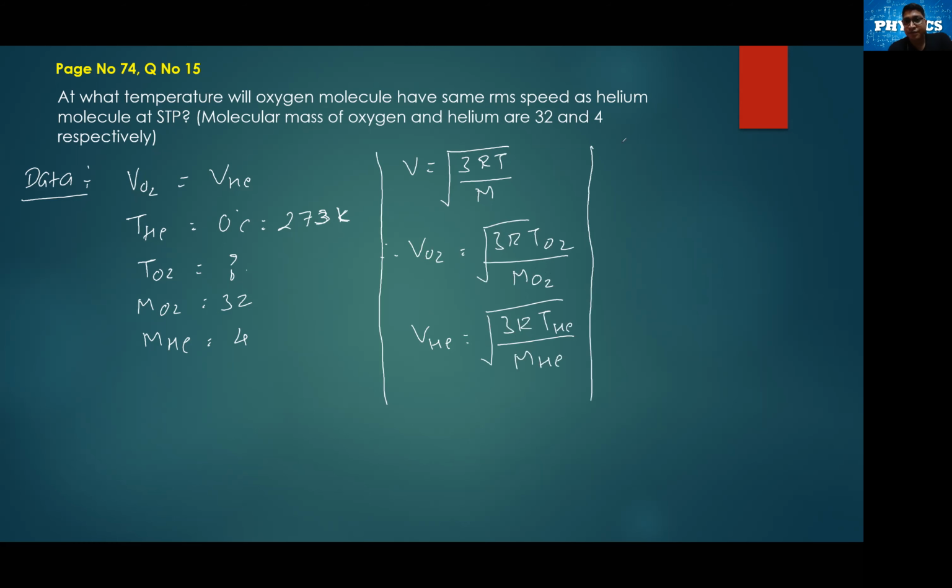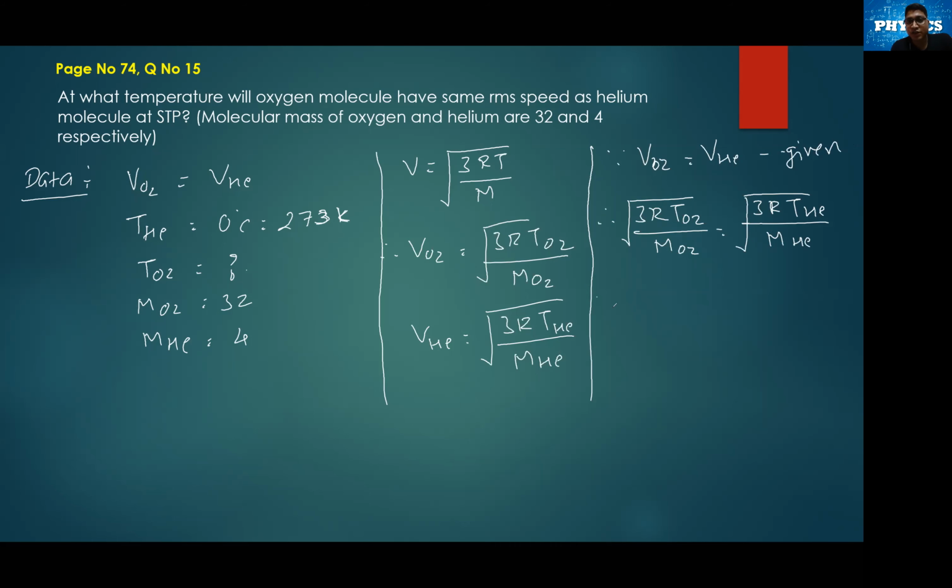They are the same. You know that VO2 is equal to that of helium. It is given, that means root of 3R temperature for oxygen divided by the molar mass of oxygen is equal to root of 3R temperature for helium divided by the molar mass of helium.